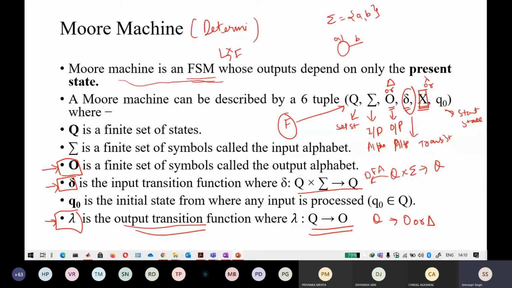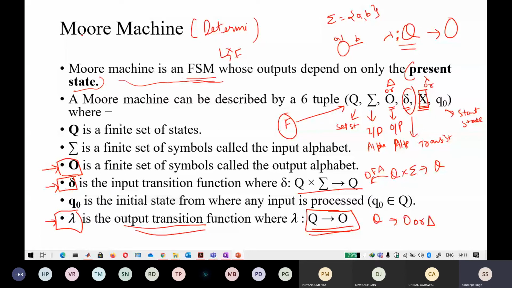Okay, whose output depends only on the present state. So it is talking about the output. It is saying that the output depends upon only the present state. So it is talking about the output function, the lambda here. In lambda, if you see, the output is only dependent upon the present state. So keep that in mind.